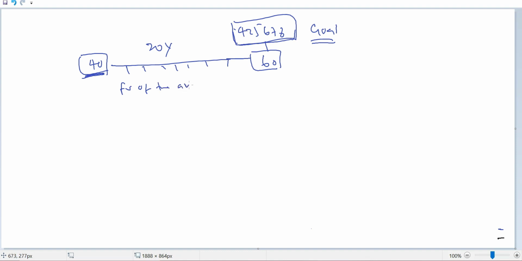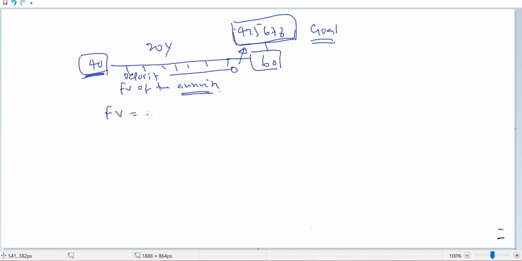If you deposit a certain amount every year so that you can arrive at this 425,678, this is also an annuity. An equal amount is going to be deposited. Now you know how to calculate the future value.